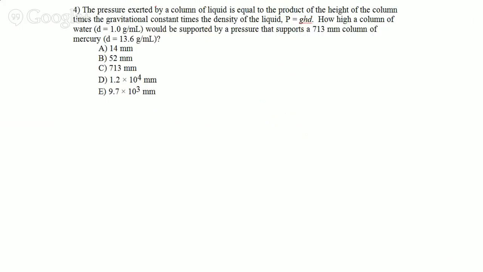4, a nice problem. It says the pressure exerted by a column of liquid is equal to the product of the height of the column times the gravitational constant times the density of the liquid, which is given in this equation right here. So how high a column of water would be supported by a pressure that supports a 713 millimeter column of mercury at that density? So we're saying that these pressures are equal to each other.